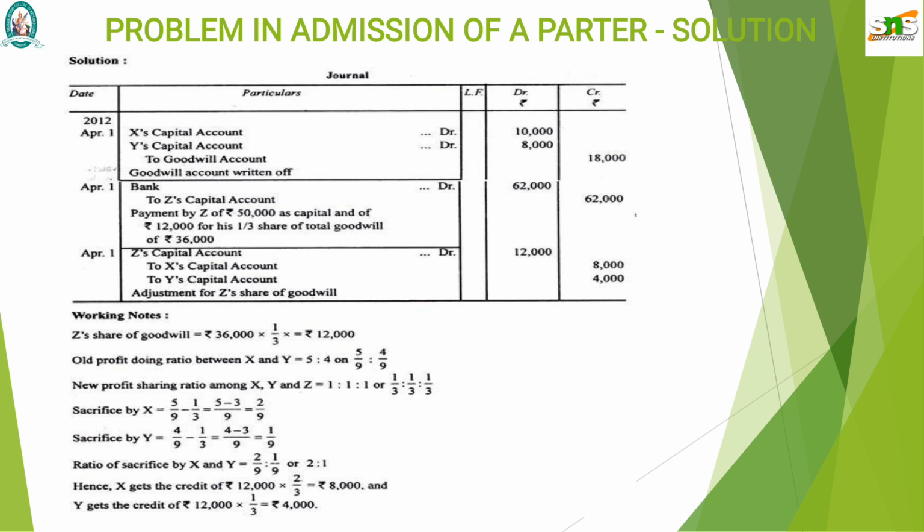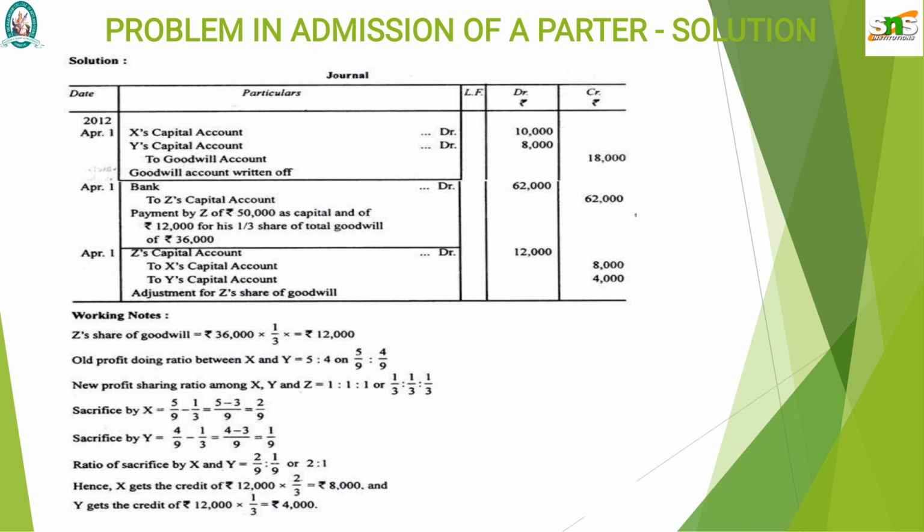We made that calculation first in the working notes. 36,000 is the new goodwill, of which 1/3 is the share of the new partner, so he is supposed to bring 12,000 as goodwill.